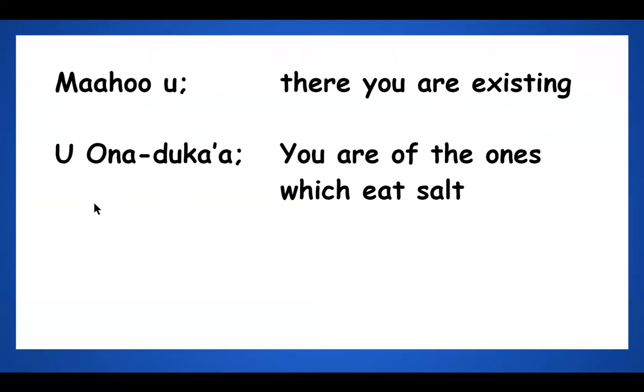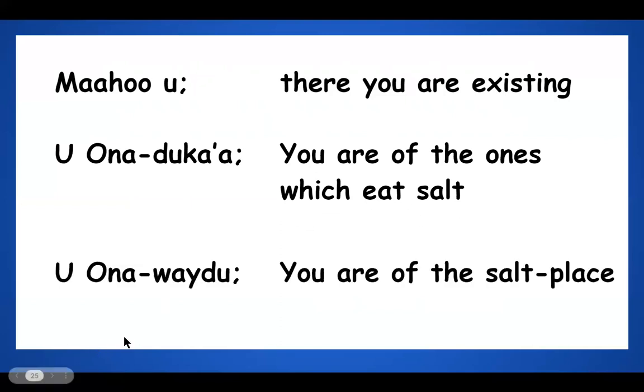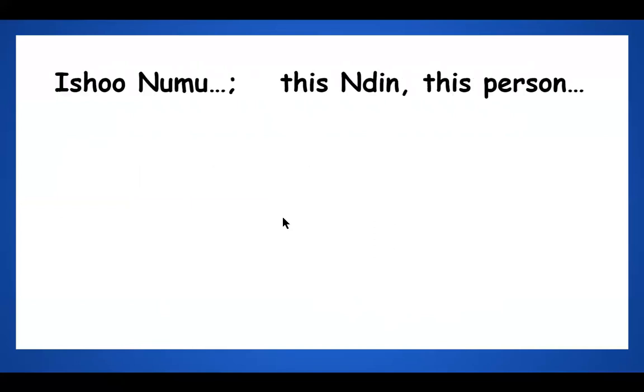Onarika means you are of the ones which eat salt. Or onawede, which means you are of the salt place. So this is the way people identified themselves and others.